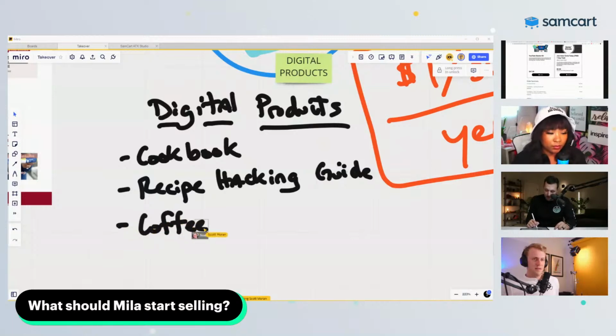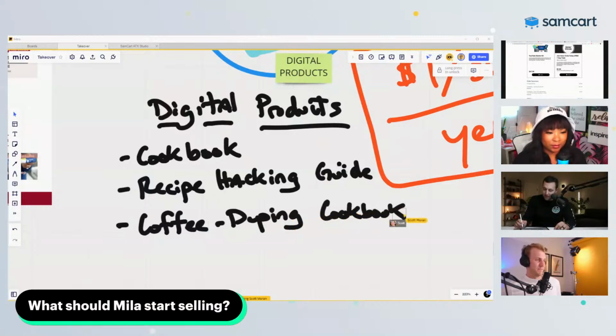Yep, I love that. I'm not sure she could use the term Starbucks in the name, you know what I mean? But what if it was like, this is my coffee duping cookbook. These are my 26 favorite coffee related things, these morning things to hook you up. Because I can't even imagine, Taylor, as a diabetic, everything anyone drinks in the morning is sugar. I'm sure you still want those things, but you can't have them, right? But it's like, listen up, diabetics, we're going to get you going in the morning. This is all the coffee, tea, whatever kind of things that you love, all your friends are drinking. I'm going to teach you how to make these things diabetic style.